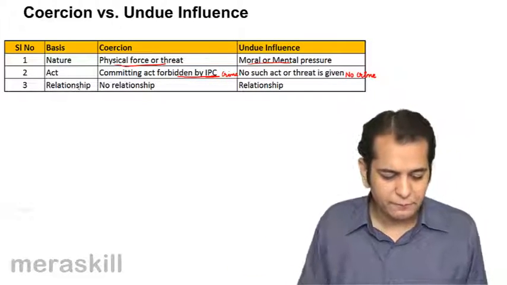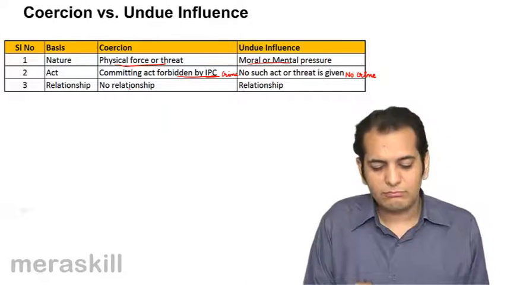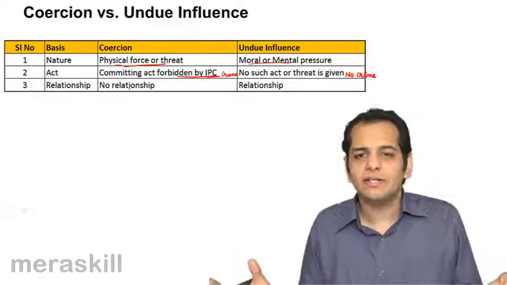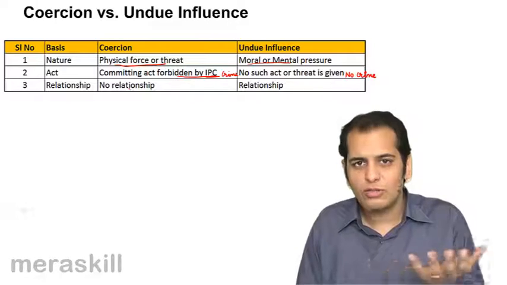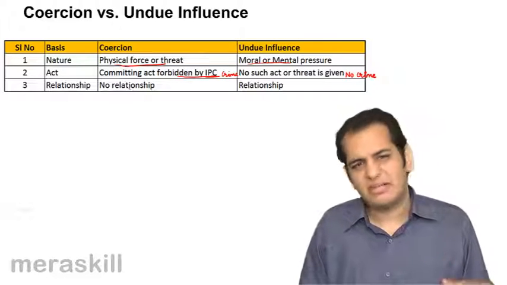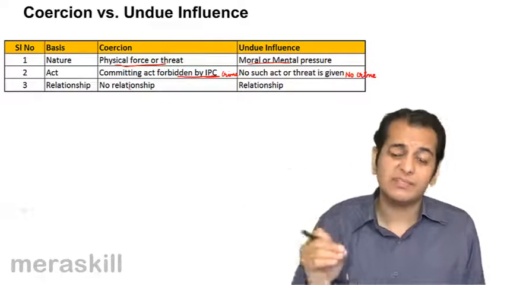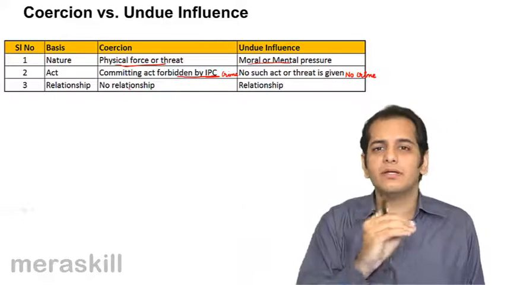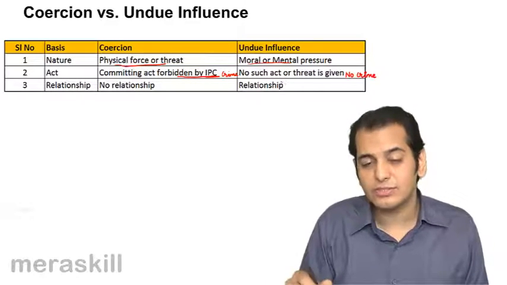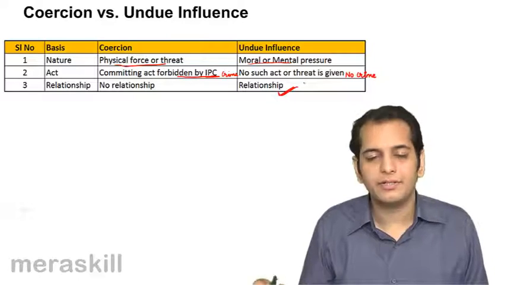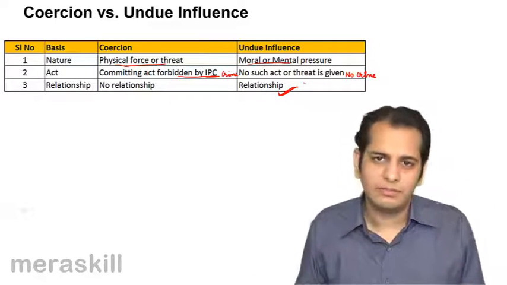The next is relationship. In coercion, there may or may not be any relationship between the parties. Subsistence of relation is not the foundation. Parties may be related, they may not be related. It is not necessary that there should be a relation between the parties. The existence of relation is not required. However, in undue influence, existence of relation is compulsory. There needs to be some kind of relation between the parties.